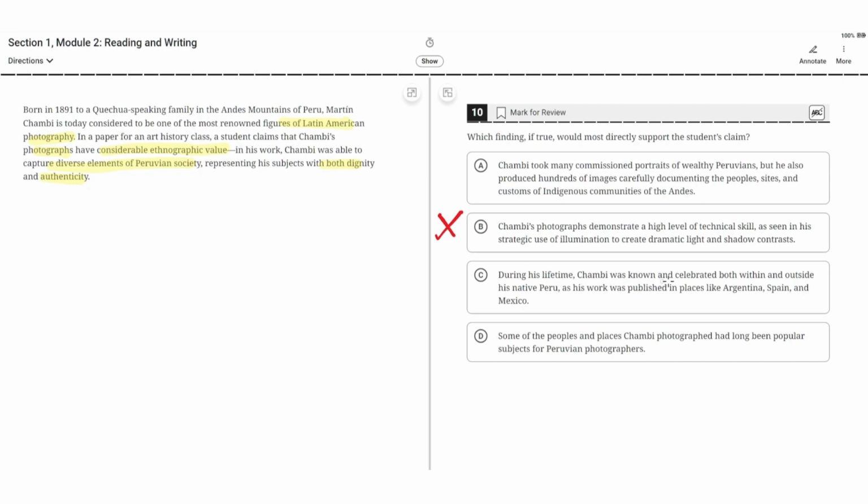During his lifetime, Chamby was known and celebrated both within and outside his native Peru, as his work was published in places like Argentina, Spain, and Mexico. This is incorrect for the same reason as B, because C does not focus on Chamby's photographs having considerable ethnographic value. So C is incorrect. D. Some of the peoples and places Chamby photographed had long been popular subjects for Peruvian photographers. This is incorrect because this, like B and C, doesn't focus on Chamby's photographs having considerable ethnographic value. Instead, this focuses on popular subjects for Peruvian photographers. So D is incorrect, meaning that the correct choice is A.